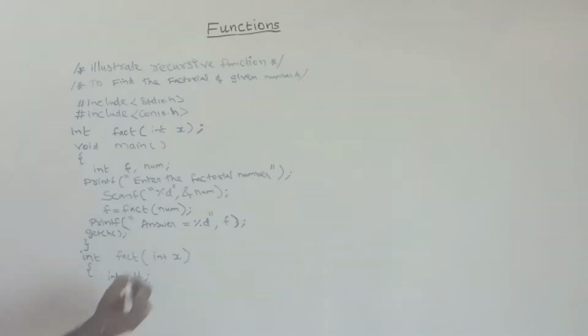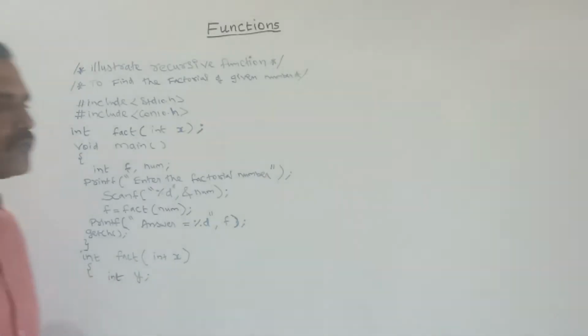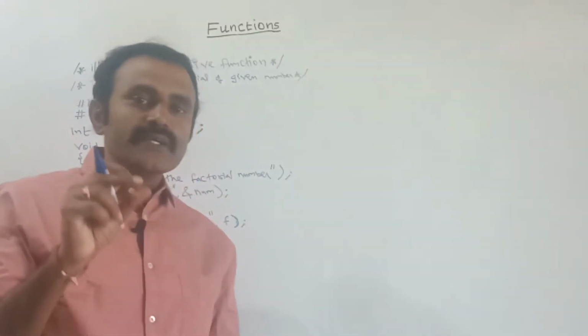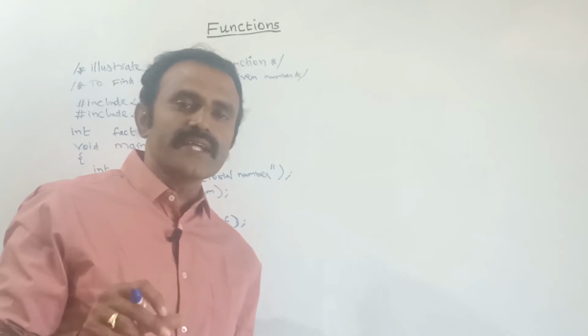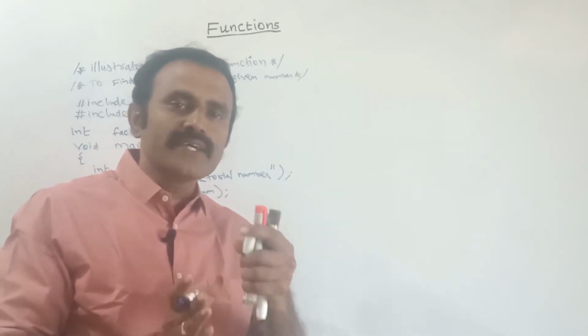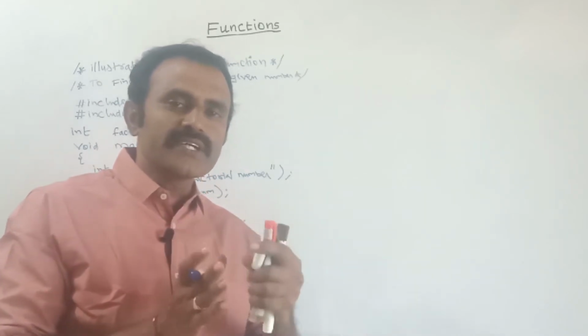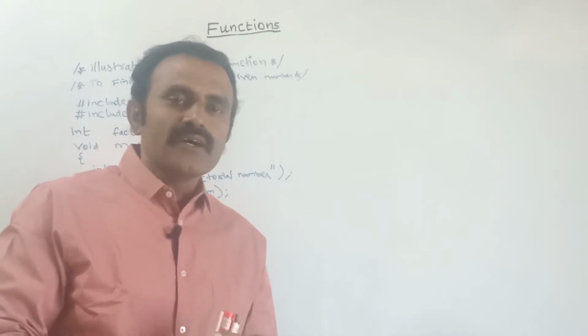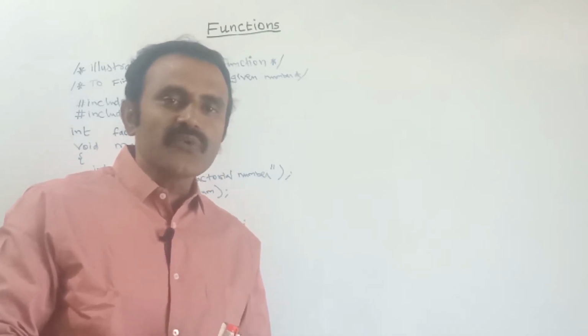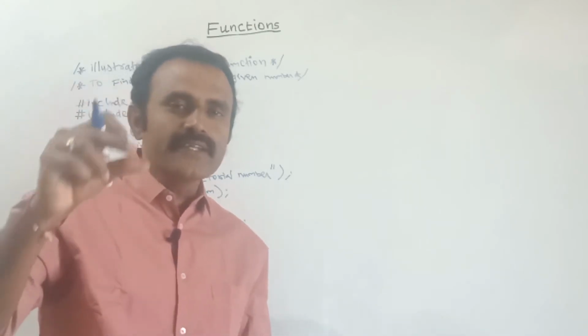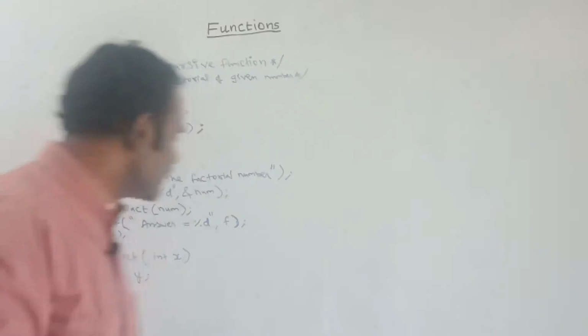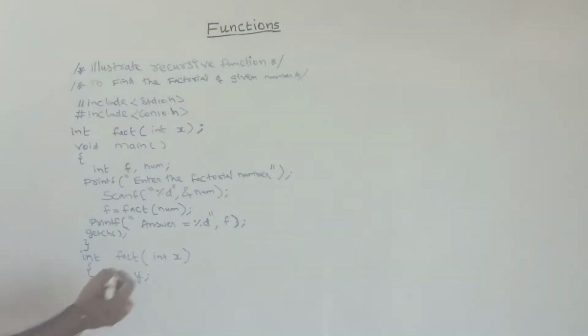Next here already I have told you, if it is a recursive function, then we should use the if condition only to check, because by using the if condition only we can end the loop. So here I am using one if condition.